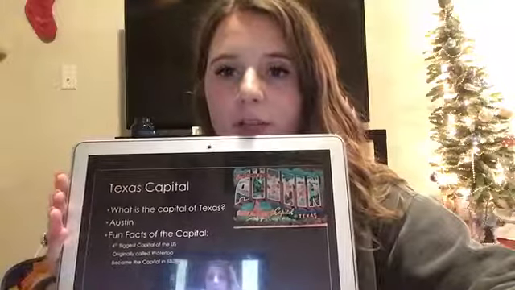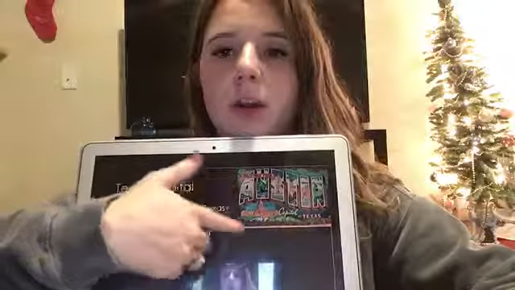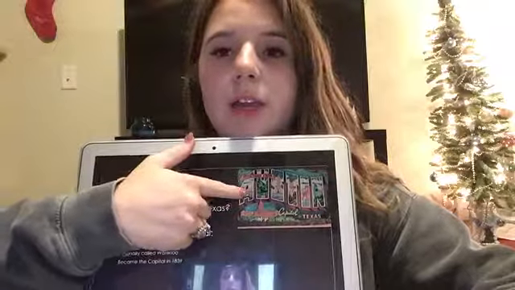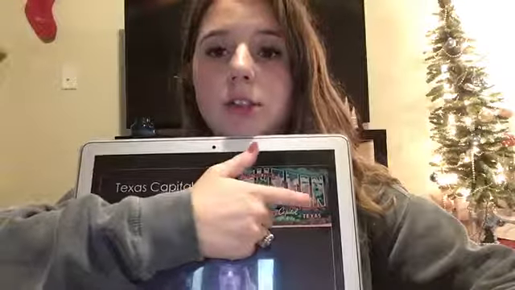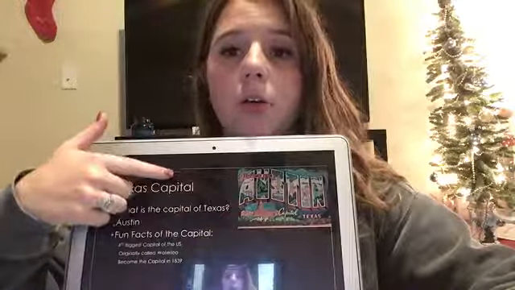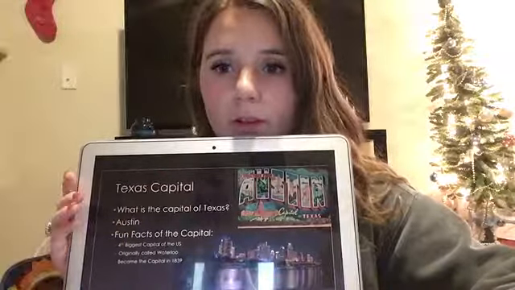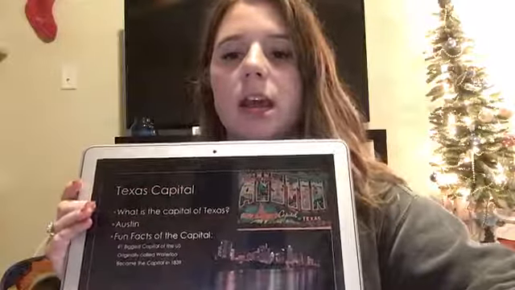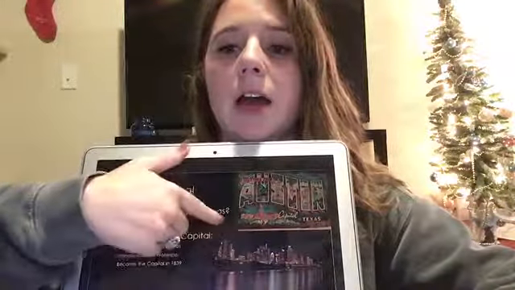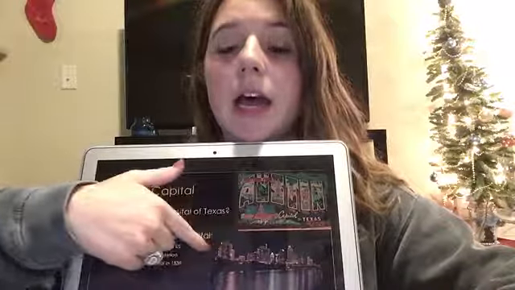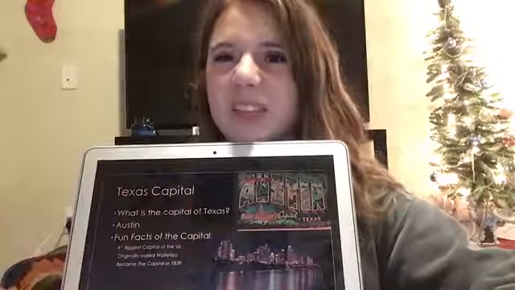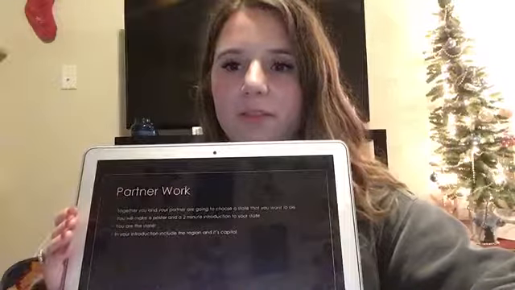So here are some pictures of Austin. This is one of the Austin murals that you see, and these have different things that are in Austin. So you'll see our capitol in here. And then this is the Austin city skyline at night. So that's kind of cool, because we don't really see that in Lubbock, do we?